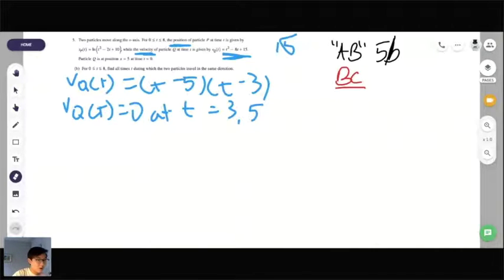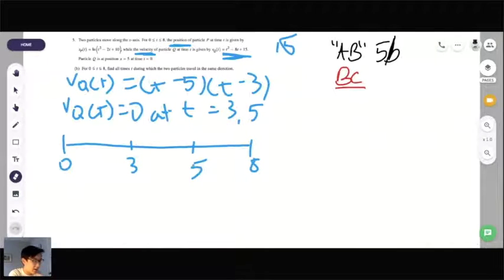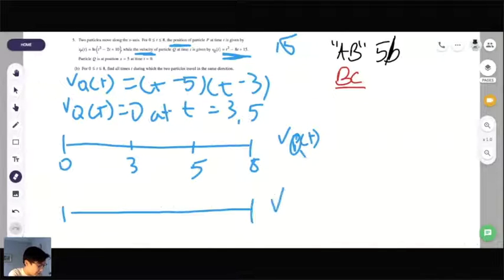So first I would draw VQ of t. And VQ of t looks something like this. We have 0, just because it's the interval from 0 to 8. So we'd have 0, 8, 3, and 5. This is not to scale. And this is VP of t. And then we have this is VQ of t. My apologies. This is VP of t now.